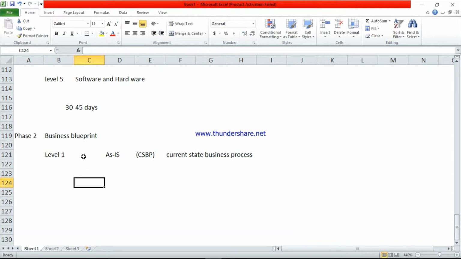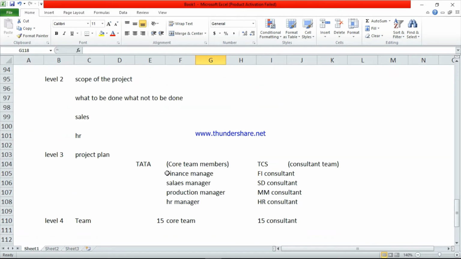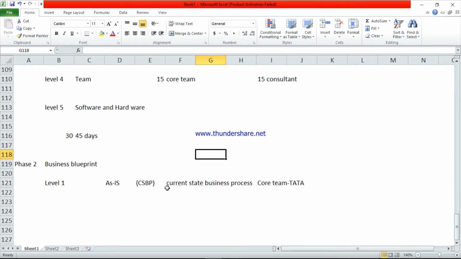See here, the first level is the preparation of the as-is document. The as-is document will be prepared by the core team members, from the Tata Group side. They have to prepare the current state business process. Current state business process means right now how they are doing their business, how they are doing the purchases, how they are doing the sales, how they are implementing GST tax and everything. So they have to give the documentation.